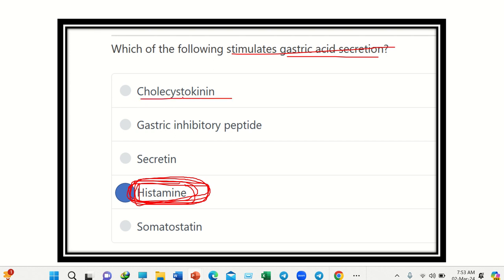And here the other options: cholecystokinin acts on the gallbladder. Gastric inhibitory peptide is an inhibitory peptide. Then here we can see another option, secretin; secretin also acts on other parts. And somatostatin is a globally inhibitory hormone. That means it decreases all functions of the gastrointestinal tract. So our final answer is histamine.